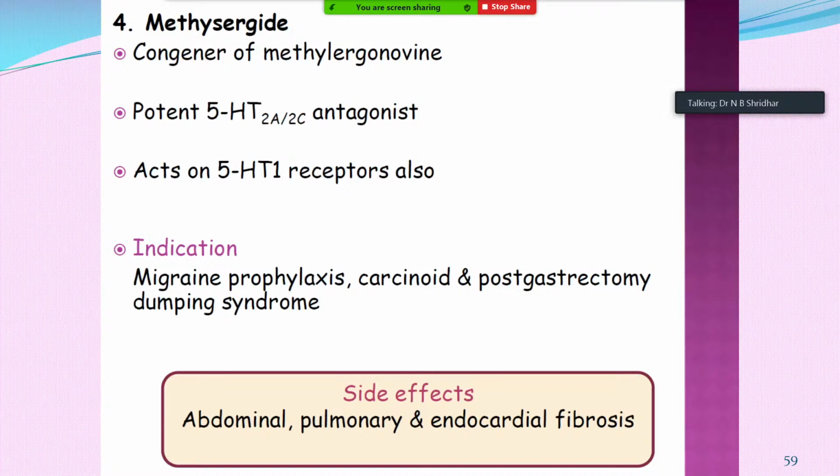And another thing is methysergide, the congener of methylergonovine, and it's a potent 5-HT2A/2C antagonist and acts on 5-HT1 receptors also. Methysergide is indicated in migraine prophylaxis, carcinoid and post-gastrectomy dumping syndrome, and the side effects are usually abdominal, pulmonary and endocardial fibrosis. So any drug which is having an effect will have a side effect, or any drug which is claimed to have no side effect will not have any effect.